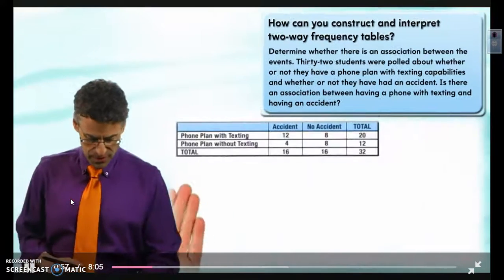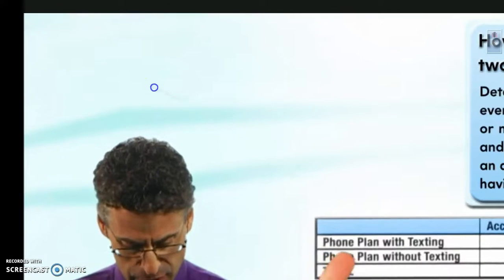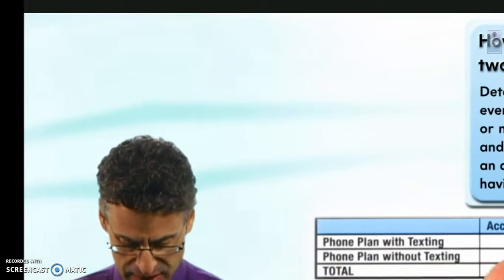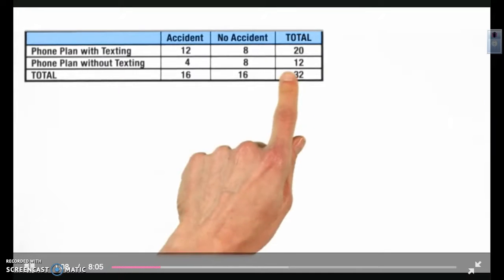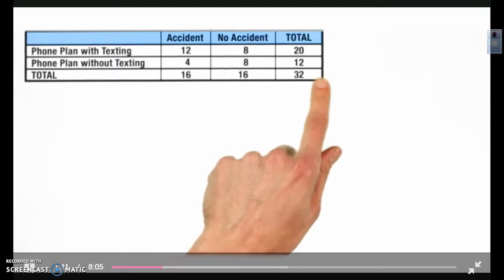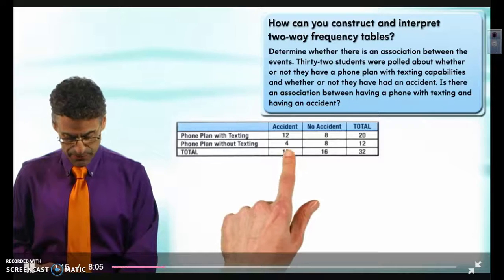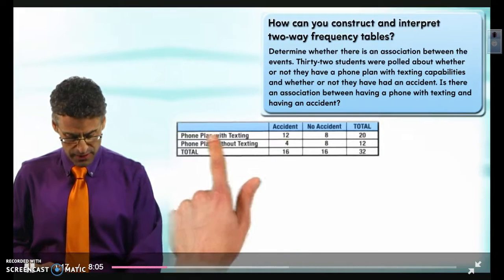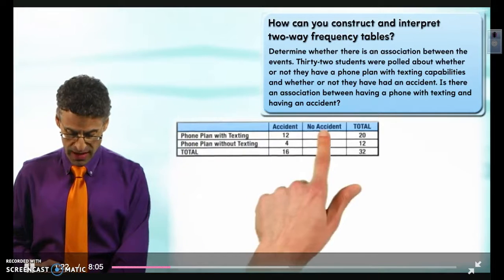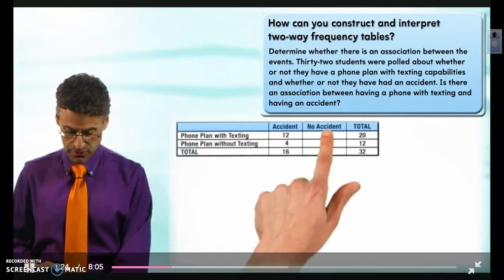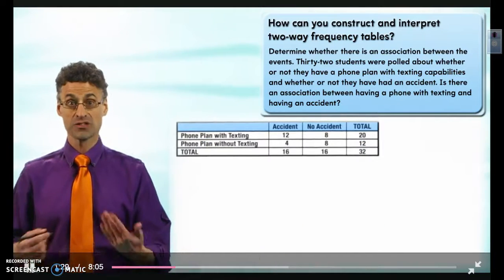Well, here's the data. We could see people who've had an accident, and it's broken down by phone plan with texting, phone plan without texting, no accident, and then the total number of people. And you see the total of everybody is 32. So 32 people were surveyed. For example, there are 12 people that have a phone plan with texting that had an accident. Yet there were 8 people that have a phone plan with texting with no accident, and there's a total of 20 people that have a phone plan with texting, and so forth.